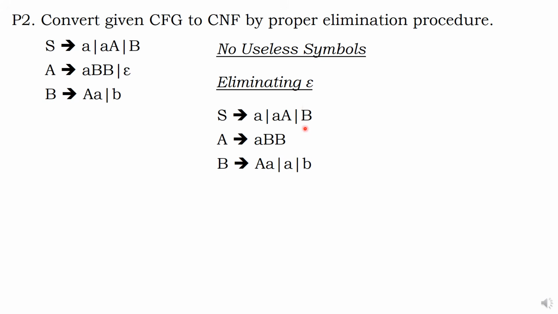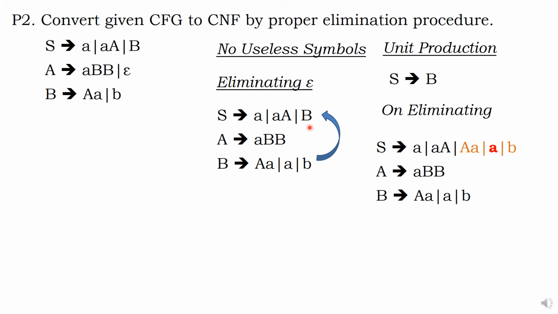Next, unit production. There is one unit production here. We can do that beautifully. S gives B is a unit production. What should I do? Remove B and substitute the whole story here. I made it. In the place of B, I substitute the whole story.